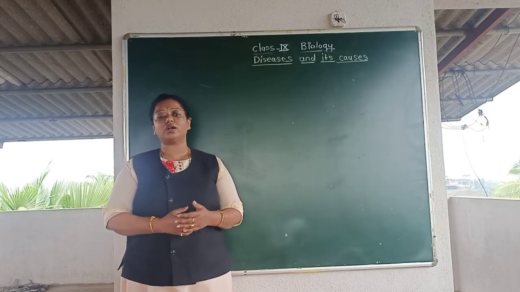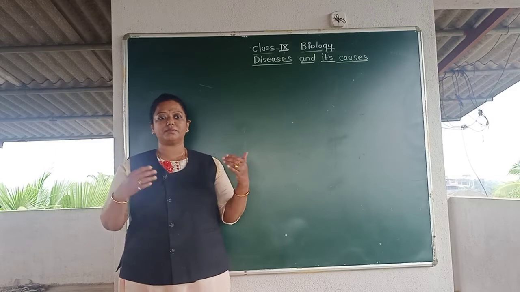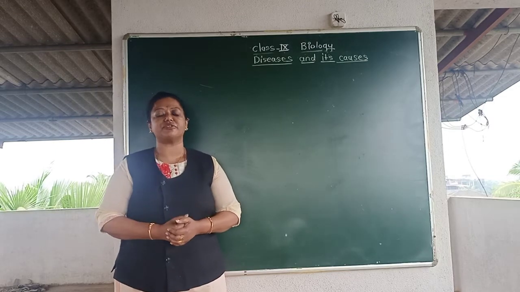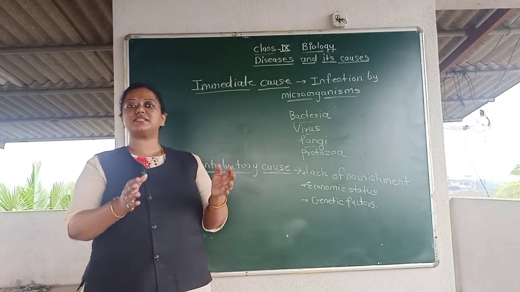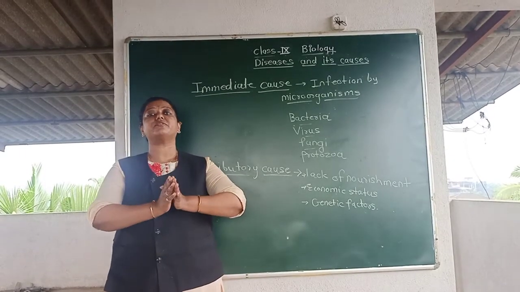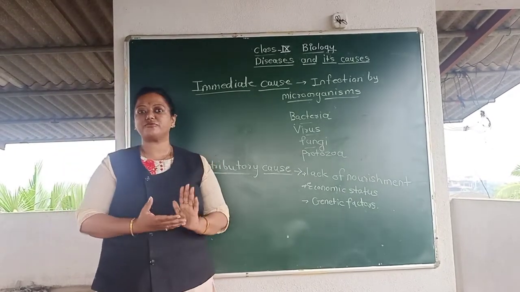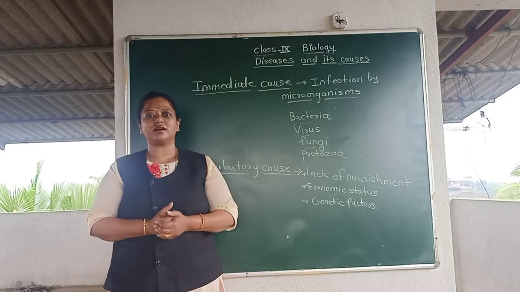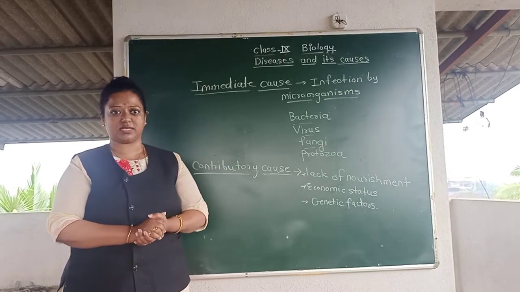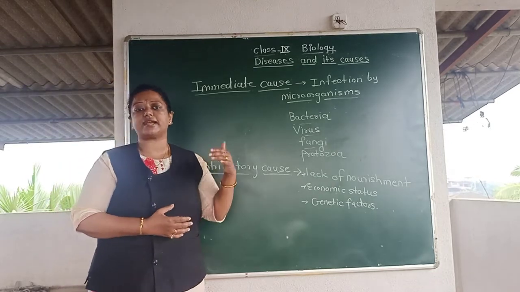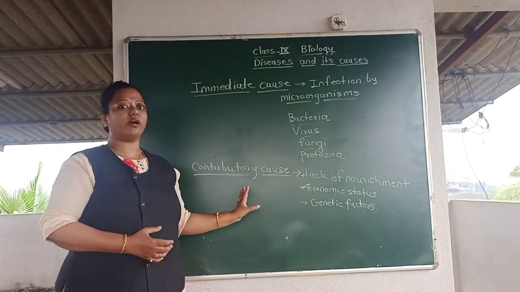So we are going to talk about some reasons for the diseases the baby is suffering from. Why is the baby suffering from disease, right? Why is a particular baby suffering from loose motion? So here are the two reasons from which the child, or maybe any unhealthy person, is suffering. There are two kinds of causes, that is immediate cause and contributory cause. One by one I will explain every cause.